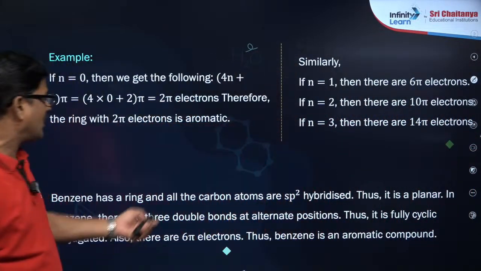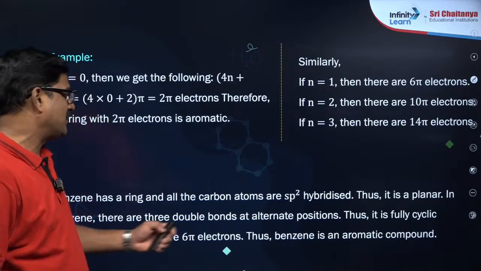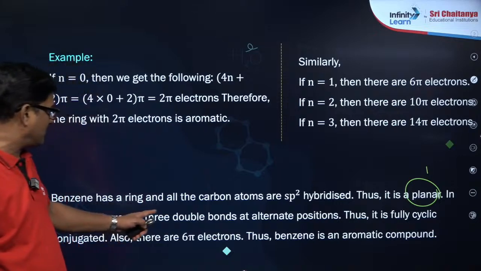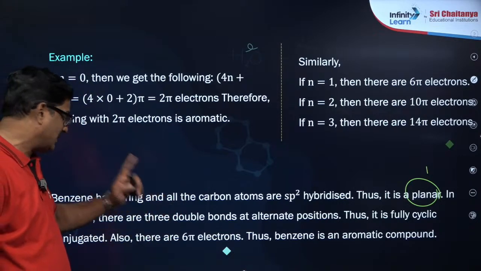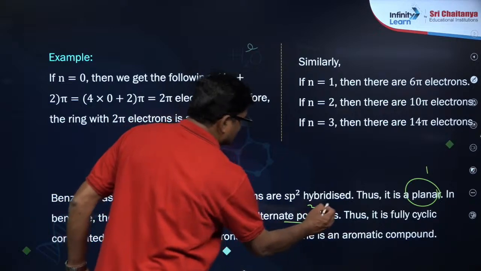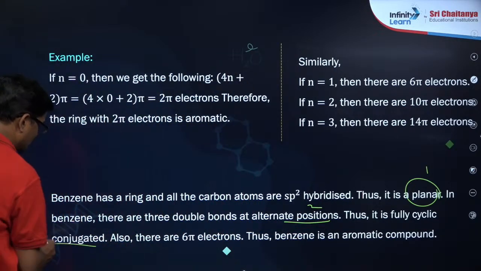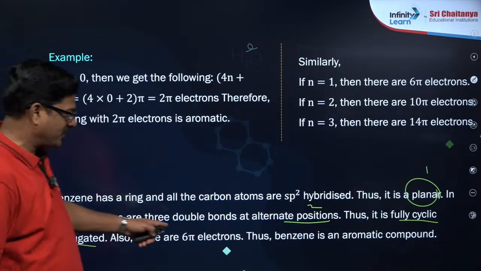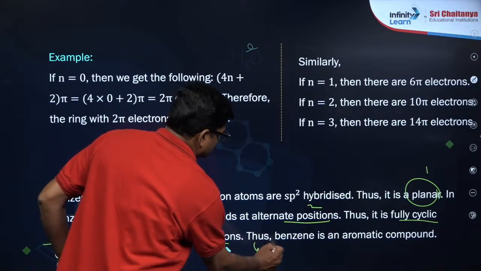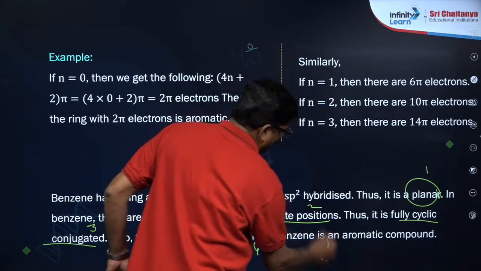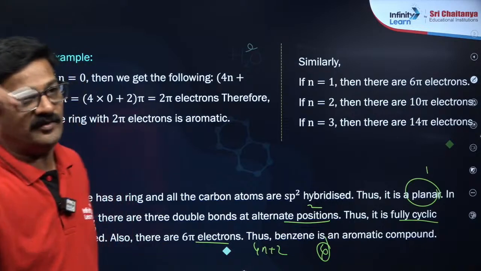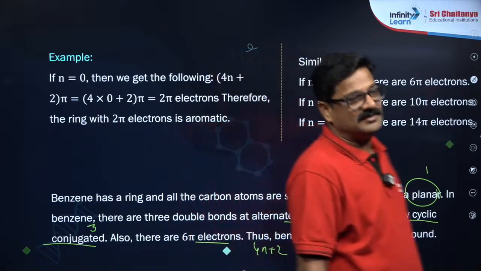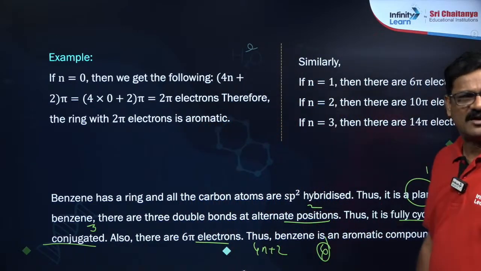Benzene has a ring and all the carbon atoms are sp2 hybridized. Thus, it is planar. पहला जो point है. In the benzene there are 3 double bonds on alternate positions, so there should be a cyclic. So alternate position conjugation is there, and the fully cyclic conjugated, that is the third point. Also there are 6 pi electrons, so that 4n plus 2 is going to be followed. Fourth point bhi hai. So first point, second point, third point, fourth point is accepted. Benzene is aromatic compound, है ना? Like that you can do it. Many examples we can do based on aromaticity.